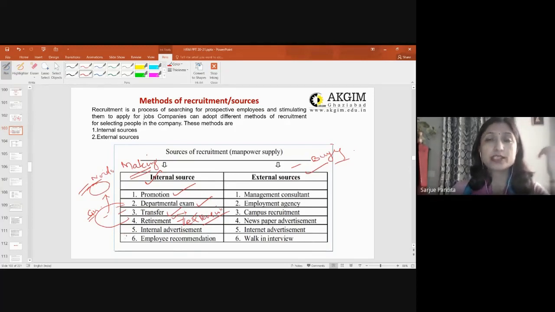You are using his expertise, his skills, and you are calling him back for a certain period of time, and then you are feeling like we have deputations and all that. Then internal advertisement. Internal advertisement is, you are simply putting up information about your vacancy